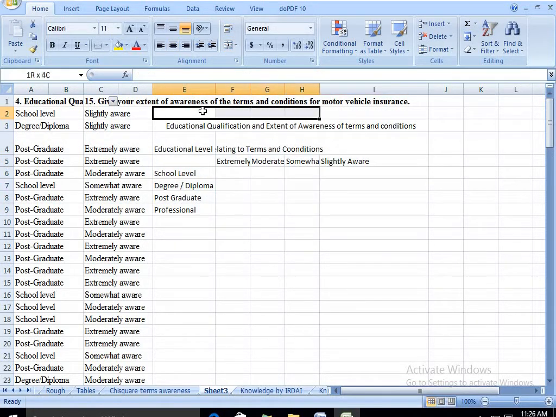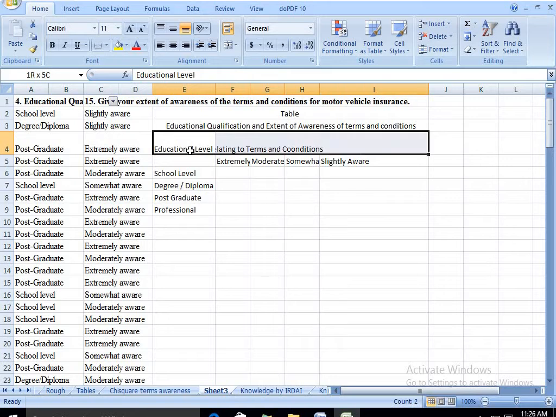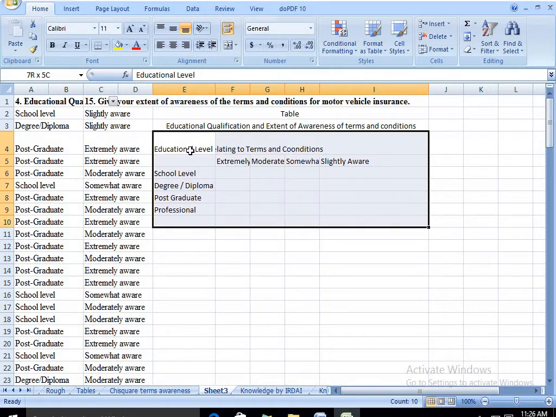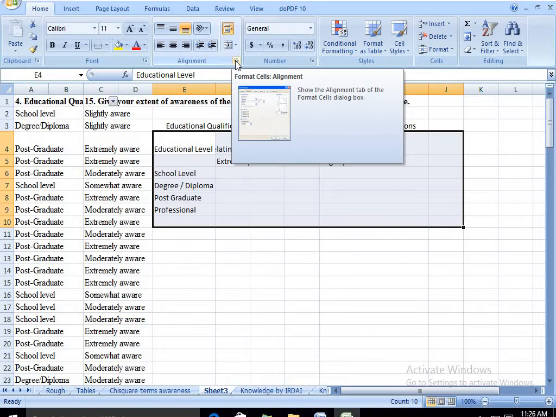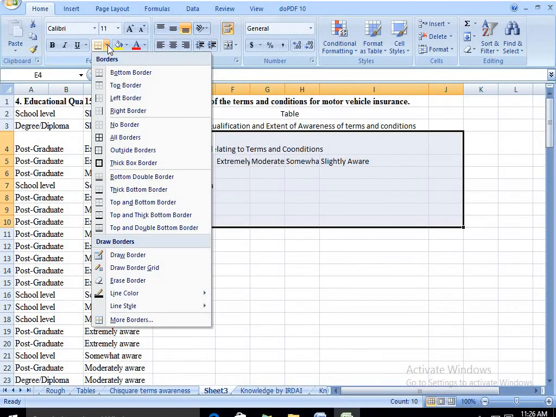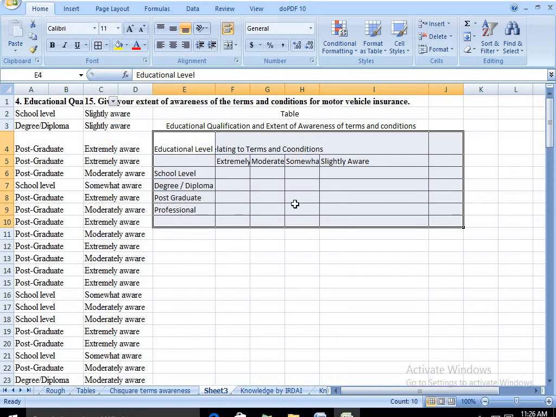Now you can again merge this part and give the heading table, whatever number you want. Now for these you need to give borders. The total column also needs to be given. So you choose all and give all borders. Everything will be clear.